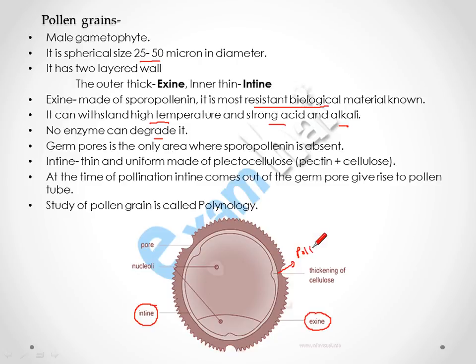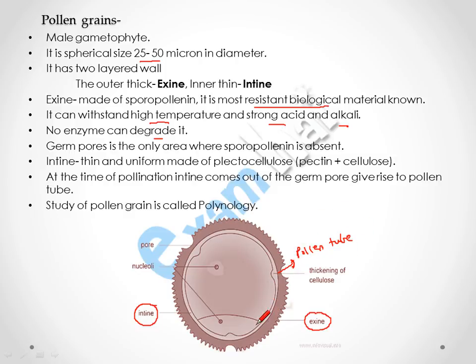Pollen tube develops when the pollination takes place and the pollen is ready for fertilization, and through this pollen tube male gametes are transferred from the pollen to the female reproductive organ and reach the female gamete.